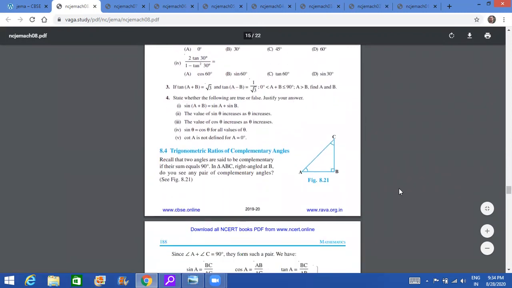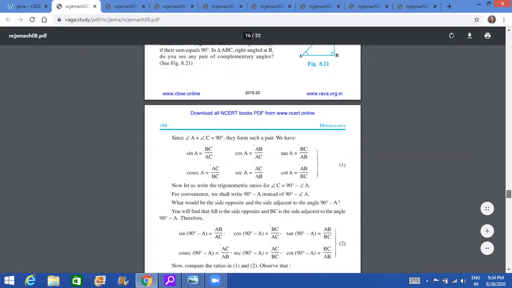So what has got cancelled is this part, complementary angles. Complementary angles are those angles which add up to 90.